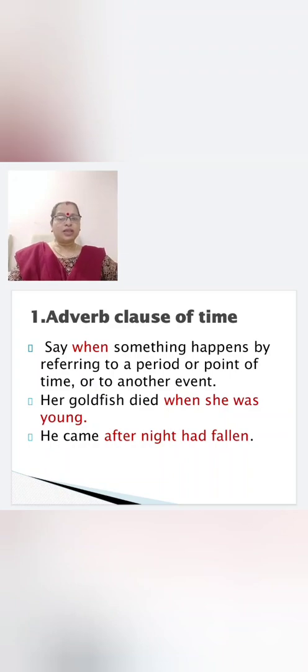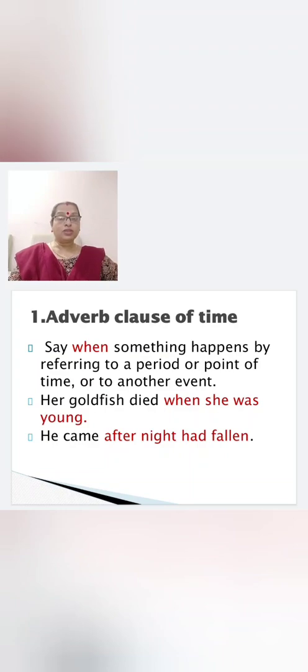Adverb clause of time says when something happens by referring to a period or point of time or to another event. See the example sentence. Her goldfish died when she was young.